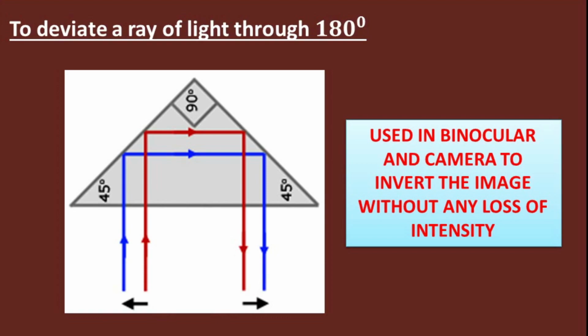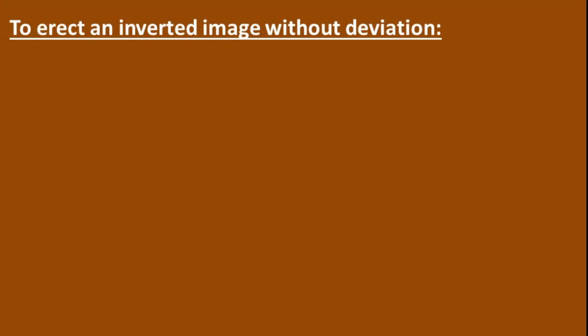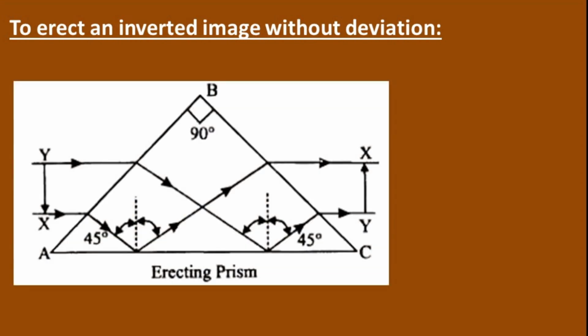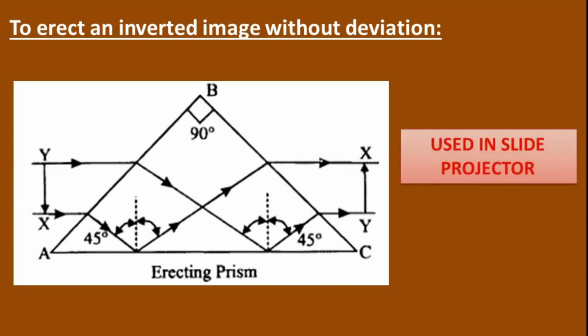Now the third type, to erect an inverted image without any deviation. You can see the diagram. Here object YX becomes XY. When it comes out of the prism, the inverted image gets erected. This prism is also called as erecting prism. This type of prism is used in slide projector.